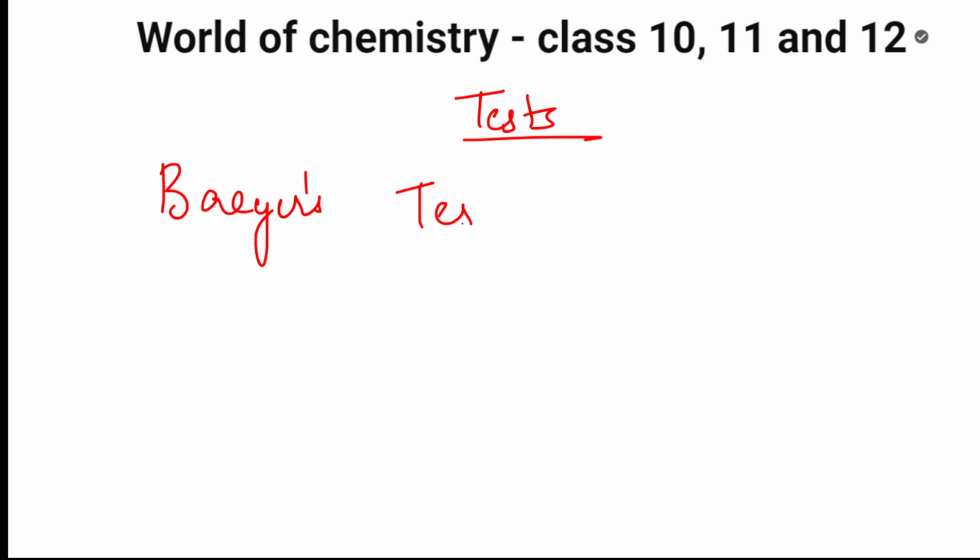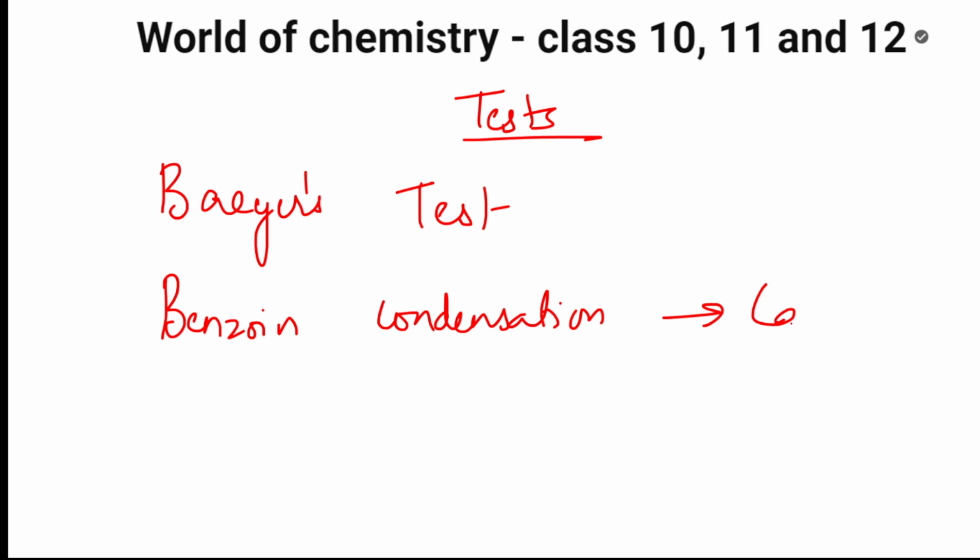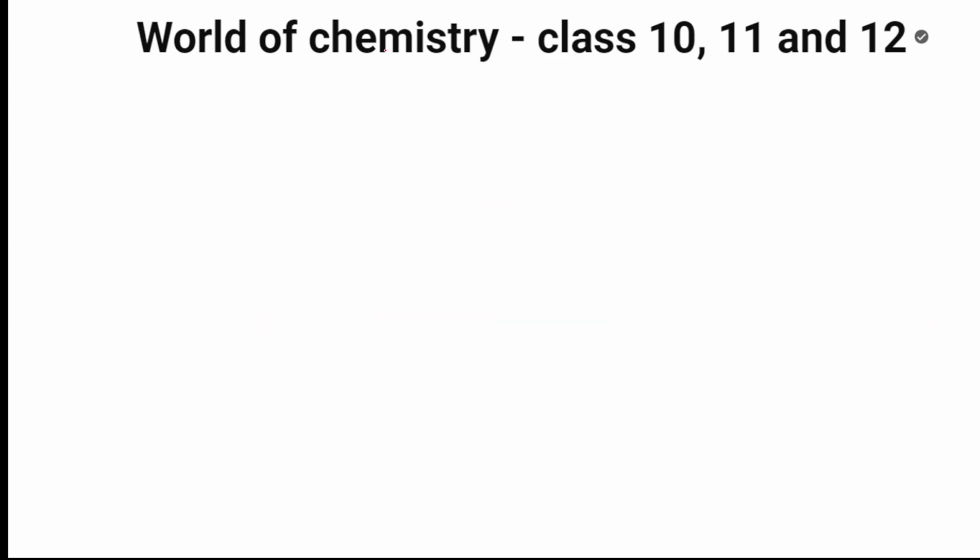Then benzoin condensation also. Benzoin condensation products may be asked in the form of a case-based question. So be careful with this. That is about your aldehydes. Now let's come and start with amines. Easy. Let us see in amines what topics are important.